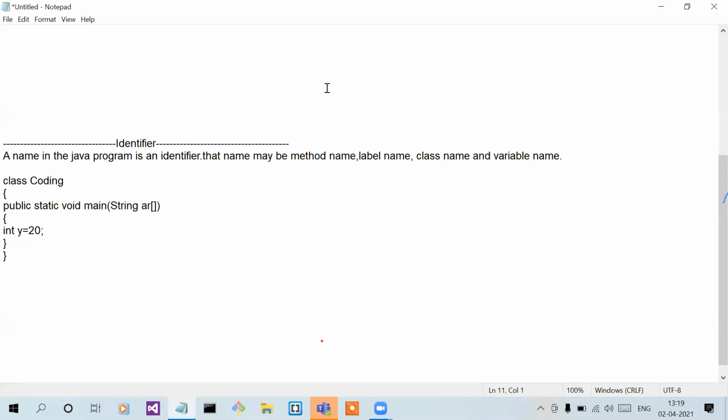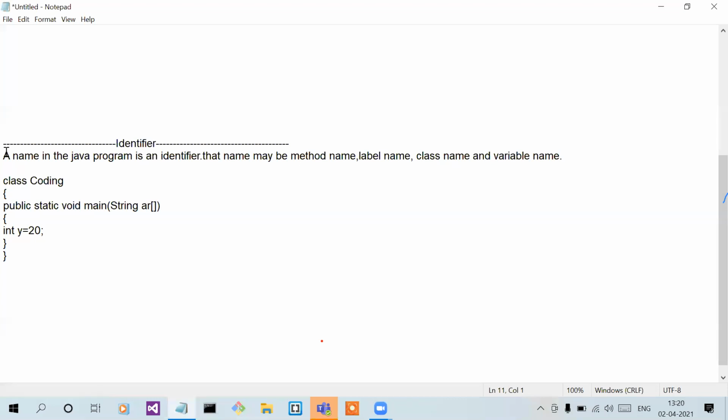Okay. So in this example, how many identifiers are there? Two, ma'am. Two. Anyone else? Three. Just tell me the numbers. How many identifiers are there? Three. Okay. Anyone else? Three, two. All wrong answers. Try again.